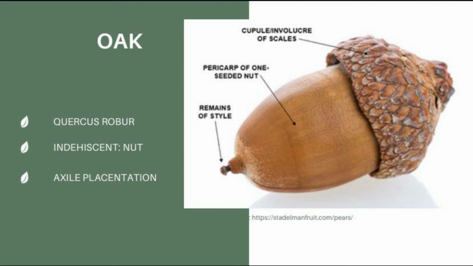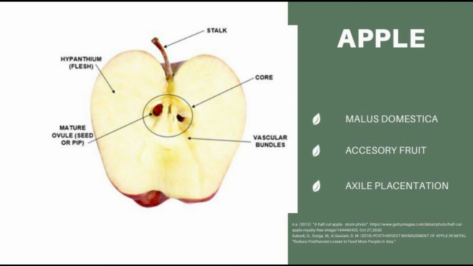The acorn or oak nut is the nut of the oaks and their close relatives. It usually contains a single seed, occasionally 2 seeds, enclosed in a tough, leathery shell and borne in a cup-shaped cupule. And now let's go on to the accessory fruits.